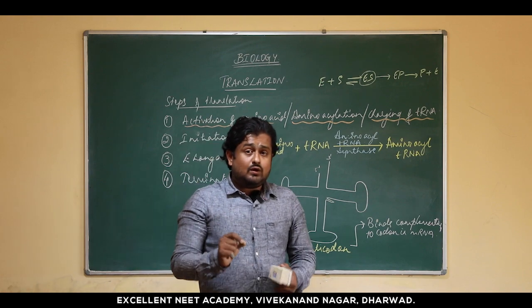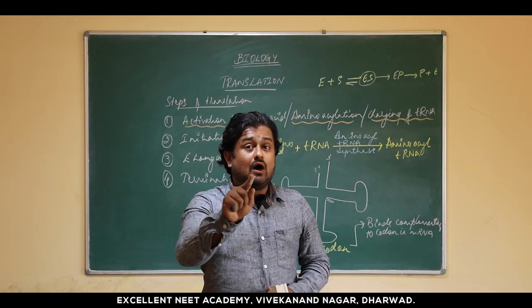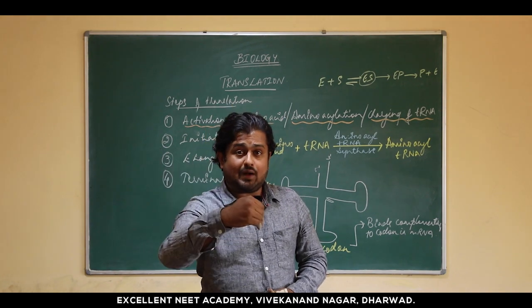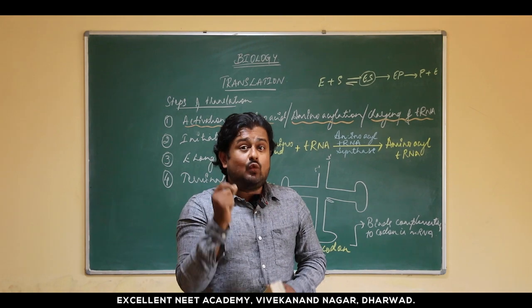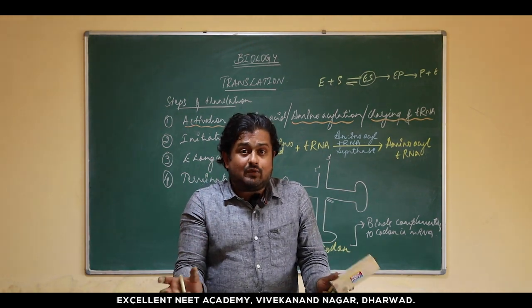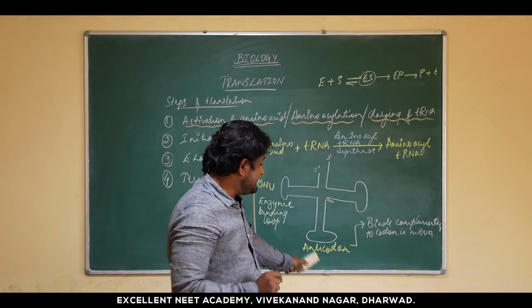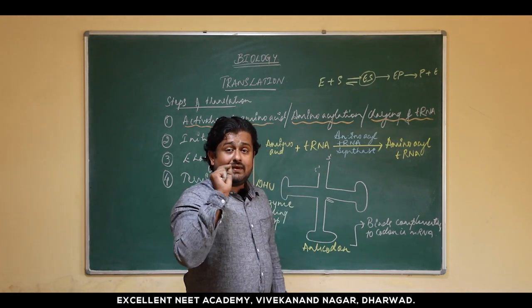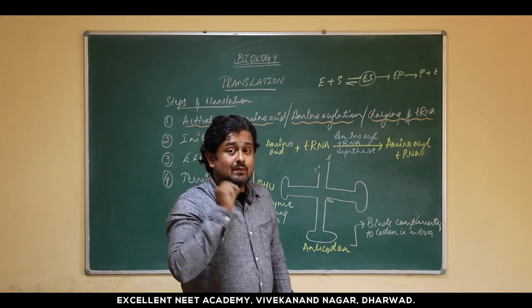We know that mRNA has a codon which codes for a specific amino acid, and that amino acid is going to be brought into the ribosome by this tRNA. Now where is it going to lie in the ribosome? This is the point here. This tRNA, which has an anticodon arm, has an anticodon against the codon in the mRNA.